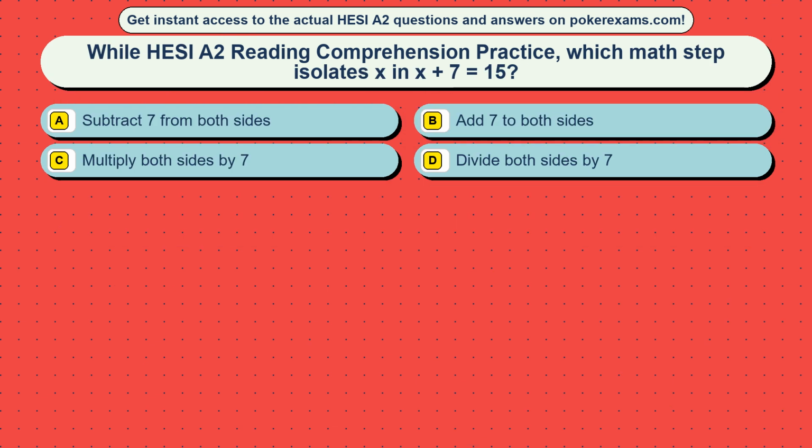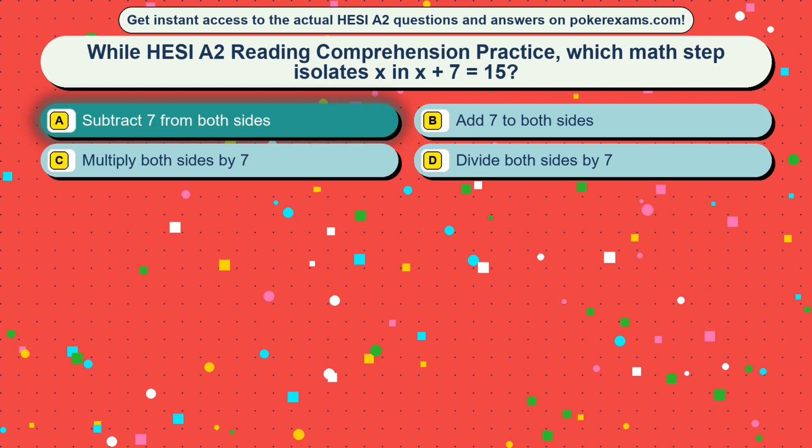Question 37. During HESI A2 reading comprehension practice, which math step isolates x in x + 7 = 15? Option A, subtract 7 from both sides. Option B, add 7 to both sides. Option C, multiply both sides by 7. Option D, divide both sides by 7. The correct answer is option A, subtract 7 from both sides.